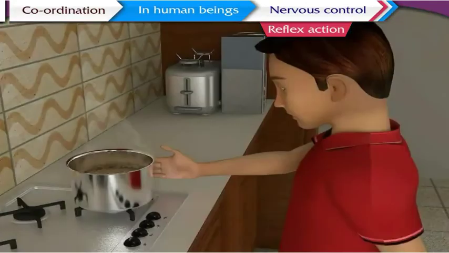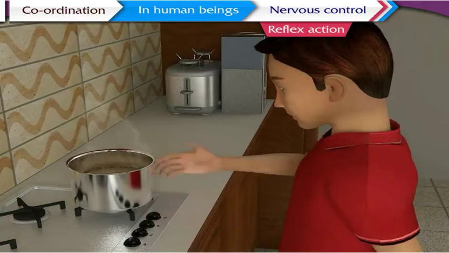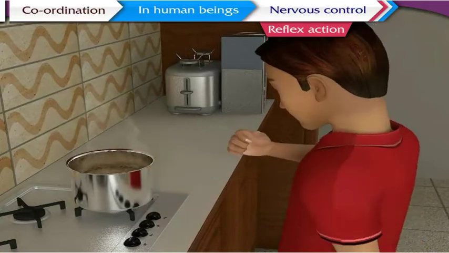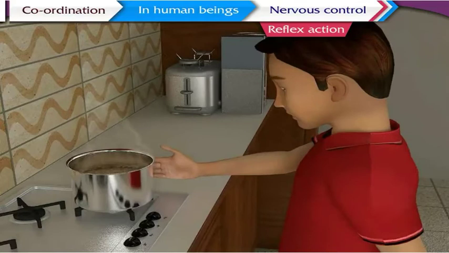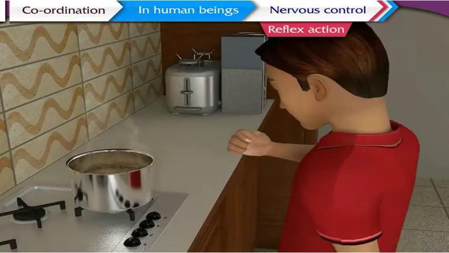Consider the act of touching a vessel containing very hot tea. It is a dangerous situation for us. In this case, there are chances of pain or getting wounded. Hence, we withdraw our hand. Let us understand how this happens.